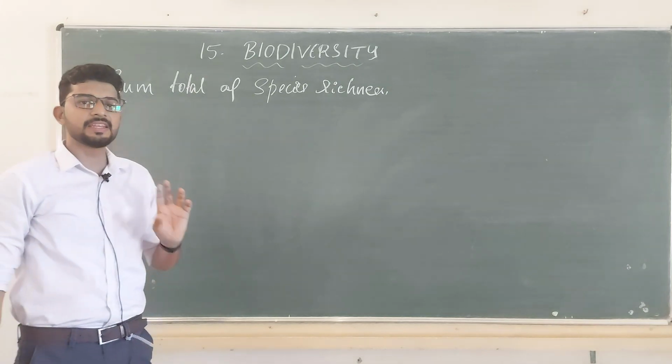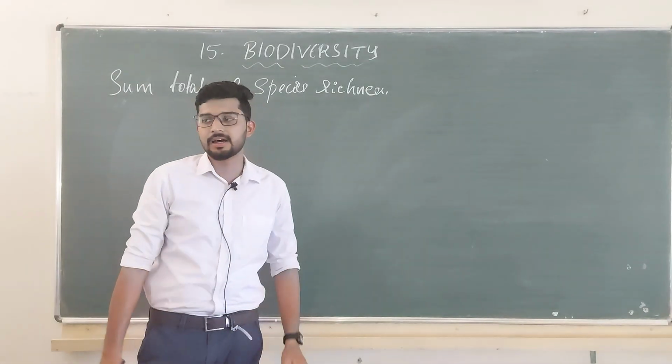Or you can define it in another way: it is a sum total of all life forms in a particular area. I repeat, it is a sum total of all the life forms in a particular area that is known to be biodiversity. Either you can relate it with species richness, the meaning is the same, or all life forms in a particular area, that is also the same. This is known to be biodiversity.